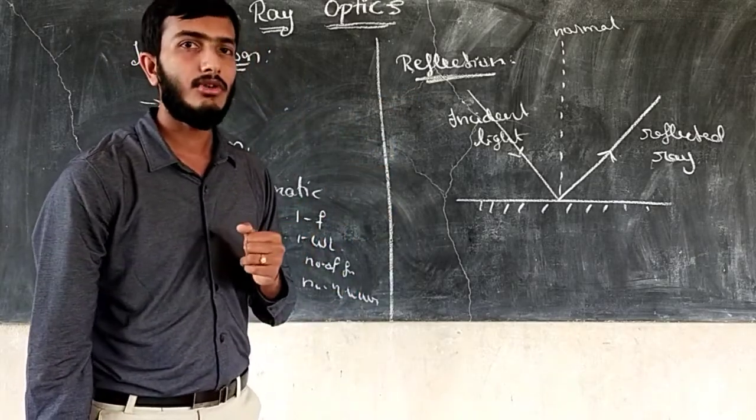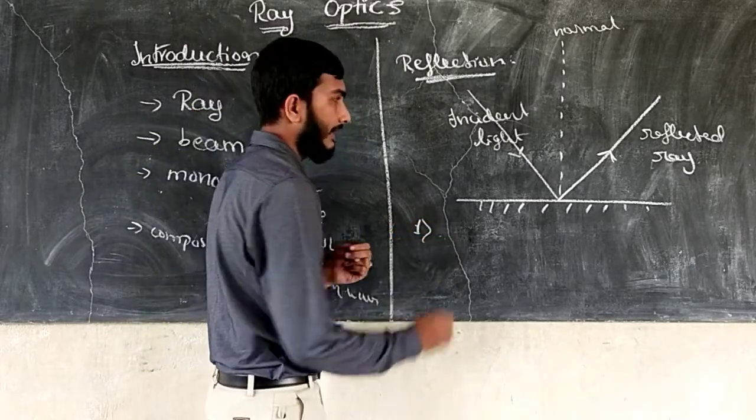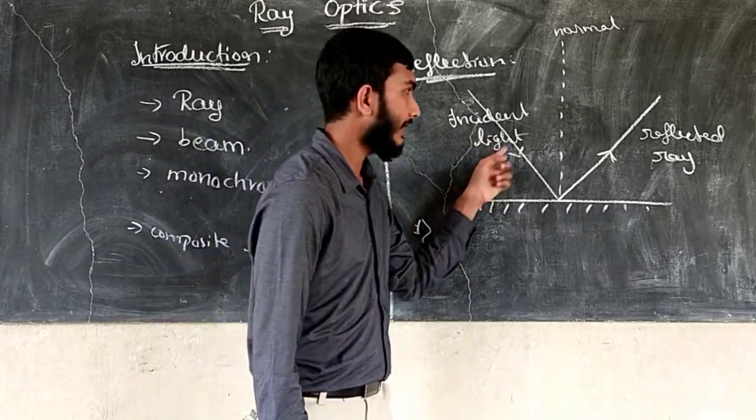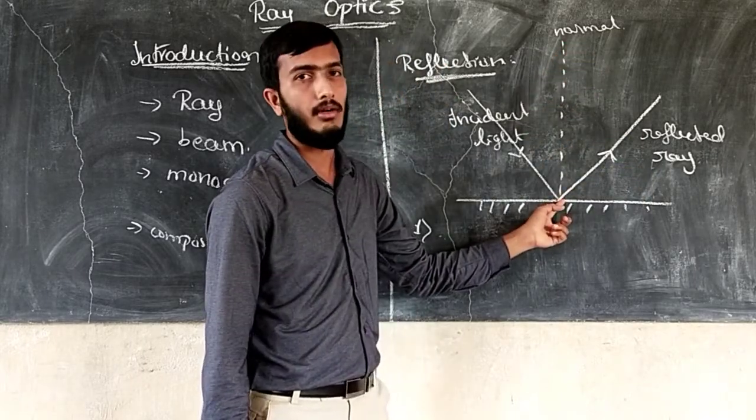Then the reflection of light is classified into two laws. You know that. One law is that the incident ray, reflected ray and normal drawn at the same point lie in the same plane.